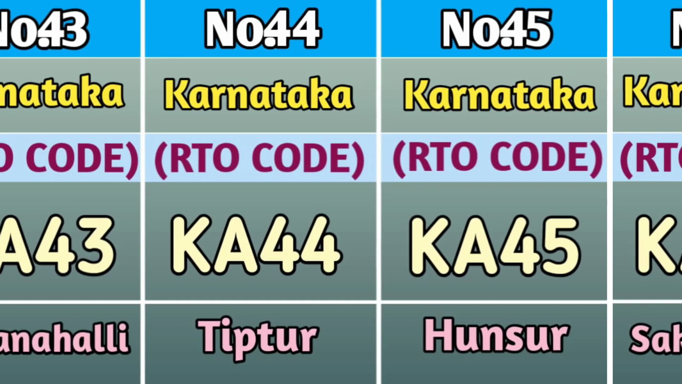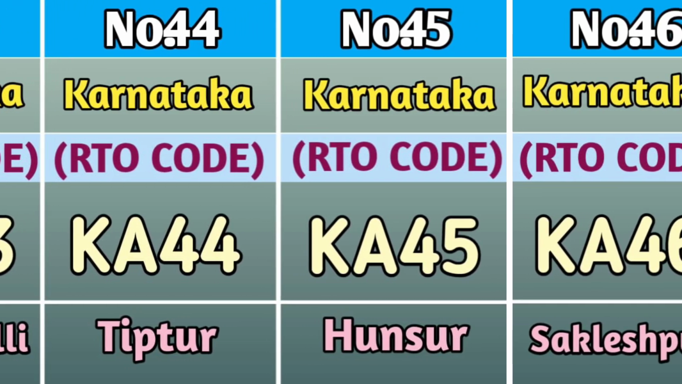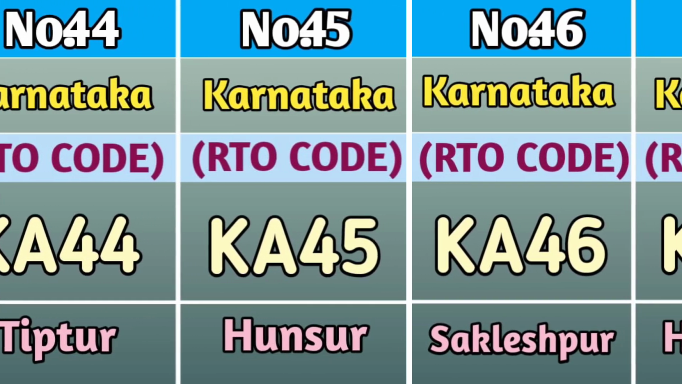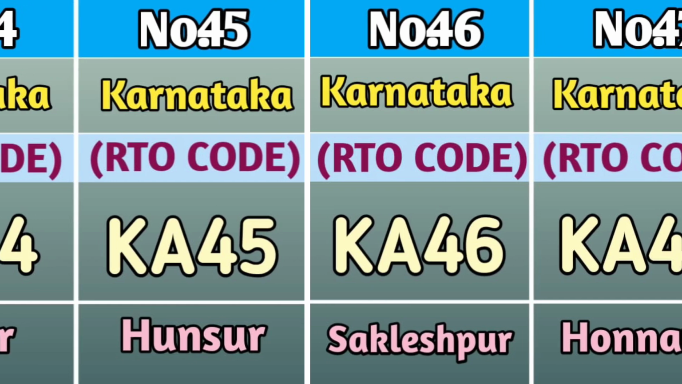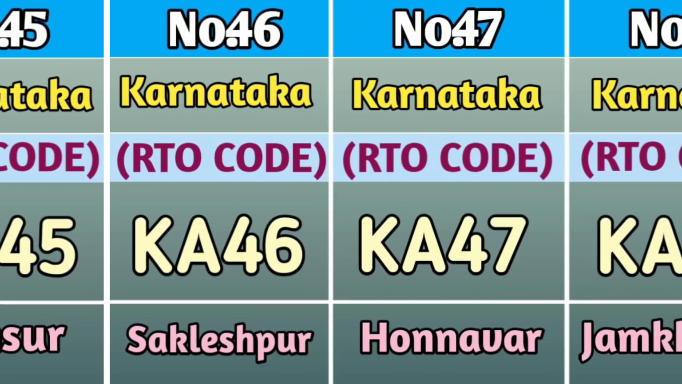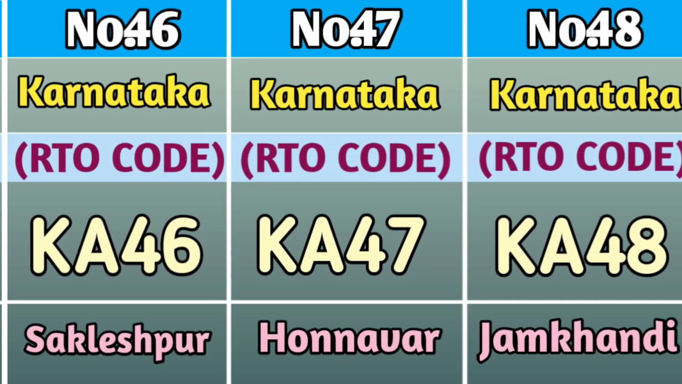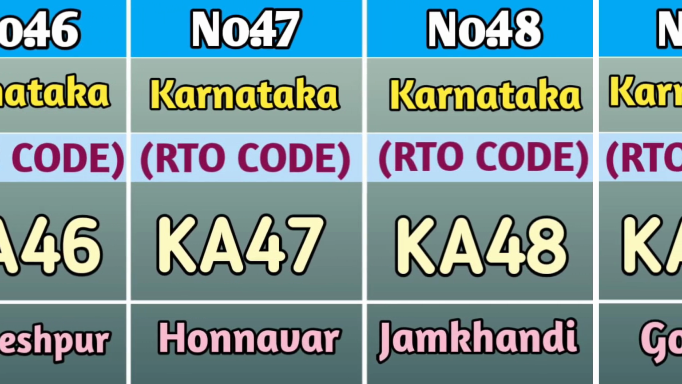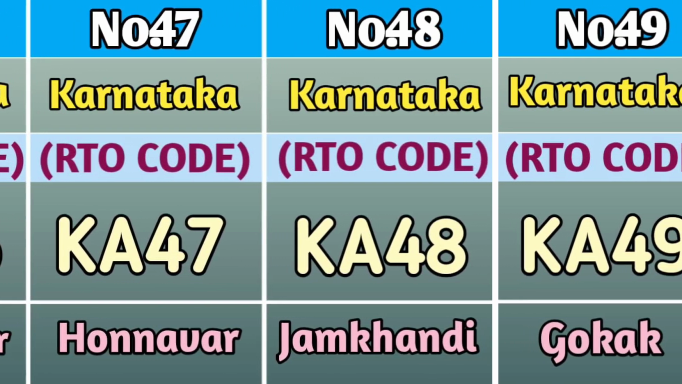At number 44, we have Tiptur and the RTO code is KA44. At number 45, we have Hunsur and the RTO code is KA45. At number 46, we have Sakleshpur and the RTO code of Sakleshpur is KA46. At number 47, we have Honnavar and the RTO code is KA47.